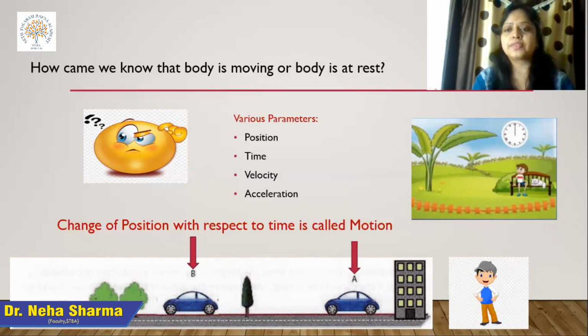In another picture, you can see there is a park and one boy is sitting on a bench. You observe that initially the boy is in rest mode. After half an hour, the boy has not shifted. He is again sitting on that bench. So after some time has passed, the position of the boy has not changed. So you can say that the boy is in rest mode or rest state.